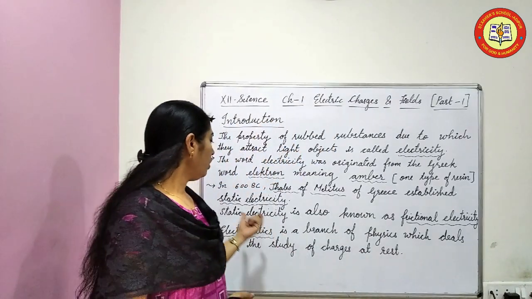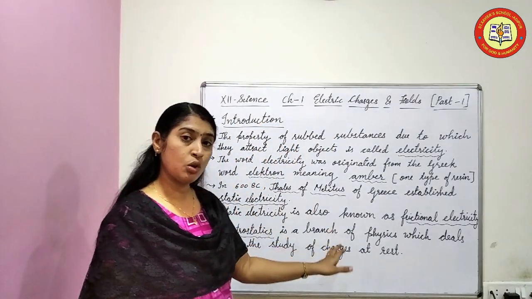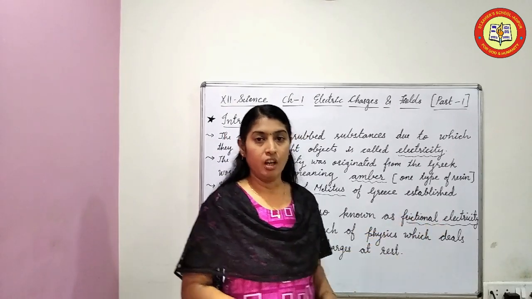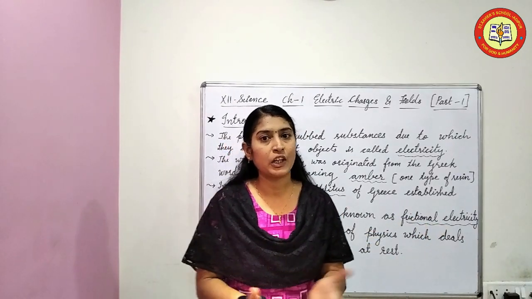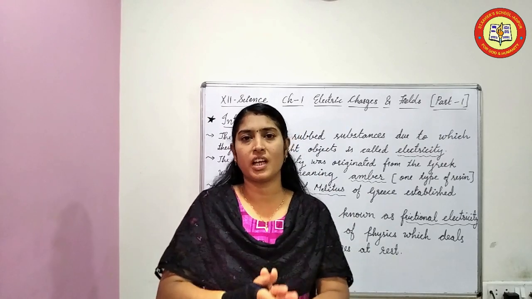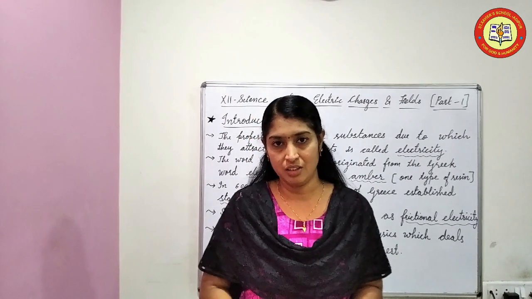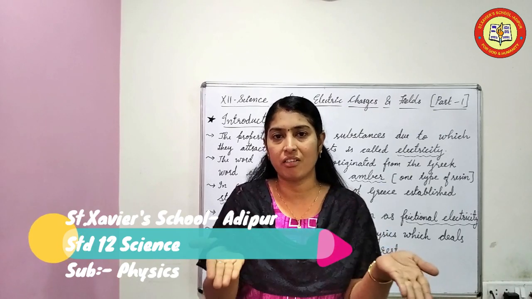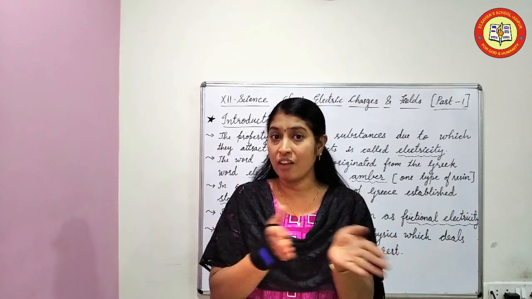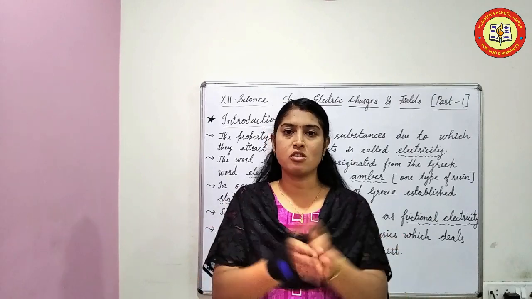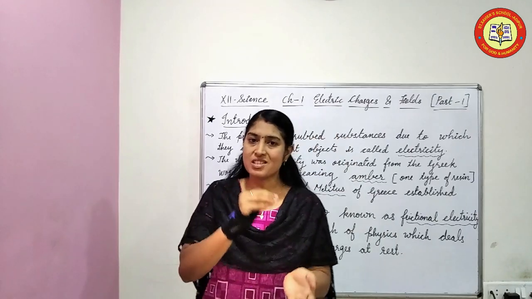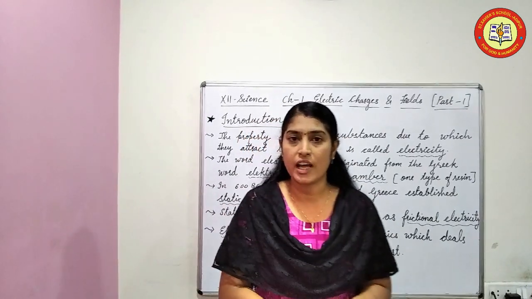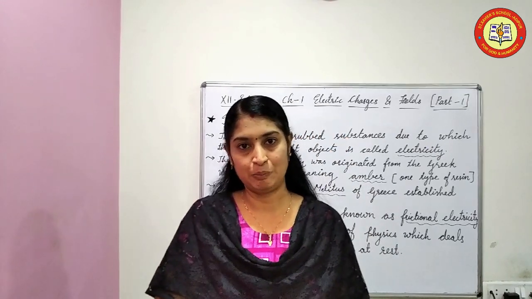Okay. Now this static electricity is also known as frictional electricity. Why frictional electricity? Any objects when rubbed create something. When you rub your palms, what is created? Heat is generated there. Why? What is the reason? Because of friction. So static electricity is also known as frictional electricity.